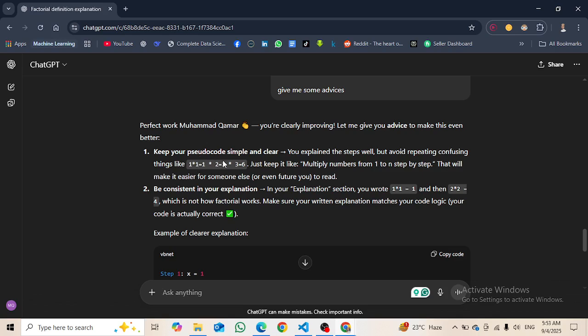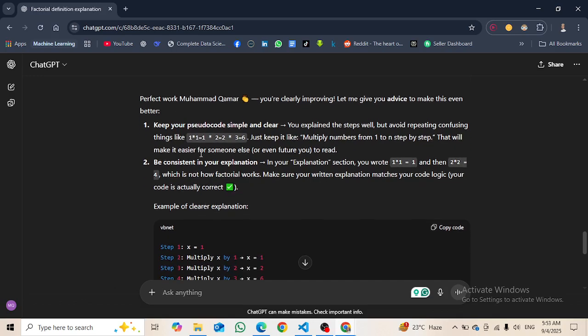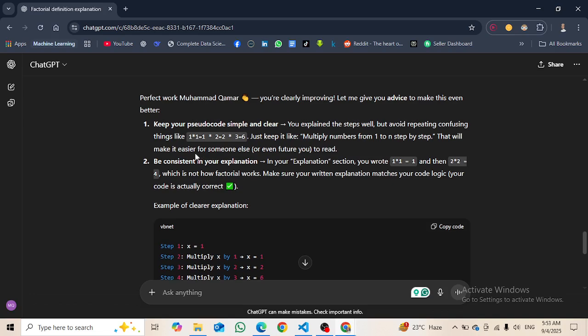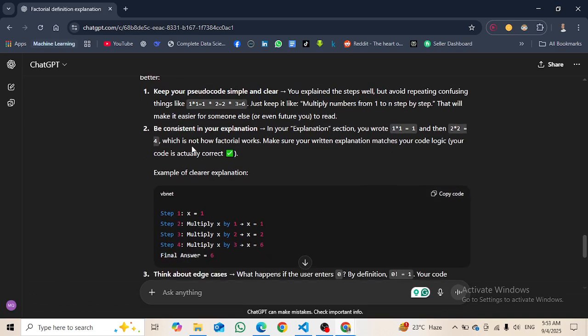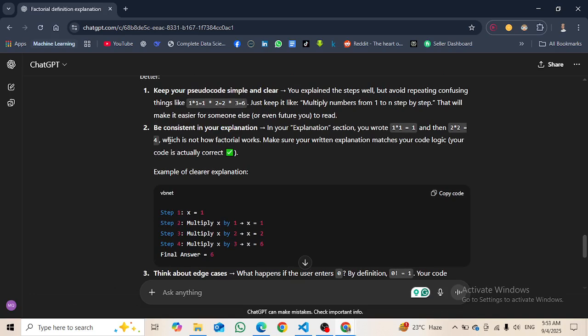Pseudocode is my own thing, and in my opinion you are not required to change anything there. Be consistent in your explanation. In your explanation section you wrote this and this, which is not how factorial works. Make sure your written explanation matches your code logic, your actual code.